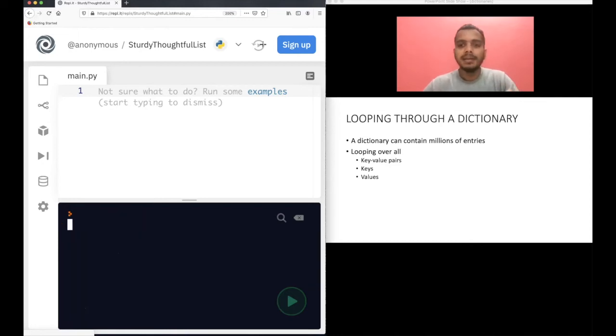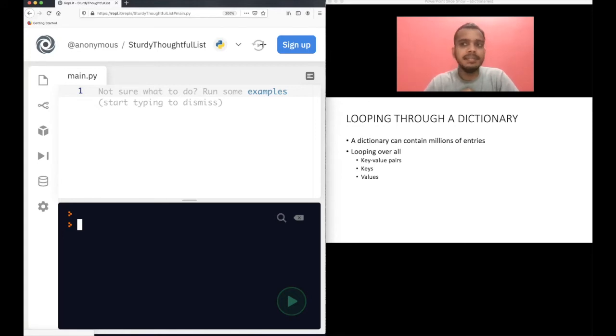Okay. So now the next concept is how to loop through a dictionary. We know how to loop through a list, we know how to loop through a tuple, but how to loop through a dictionary? Now a dictionary can contain millions of entries, similar to list and tuple.